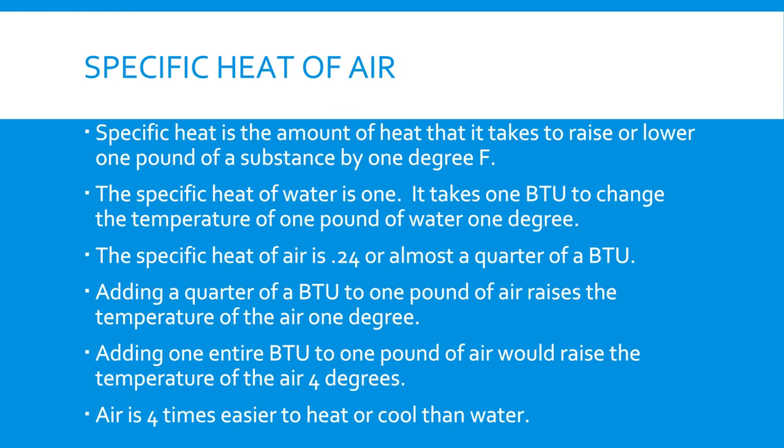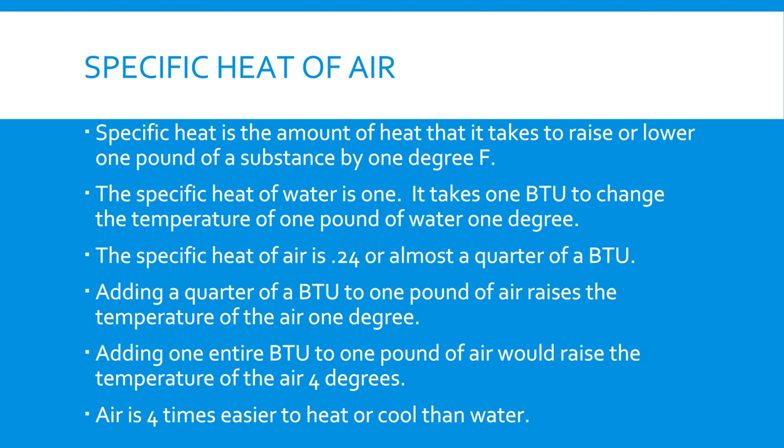The specific heat of a substance is the amount of heat it takes to change the temperature of 1 pound of that substance by 1 degree Fahrenheit. The specific heat of water is 1. That's also the definition of a BTU. It takes 1 BTU to change the temperature of 1 pound of water by 1 degree Fahrenheit.